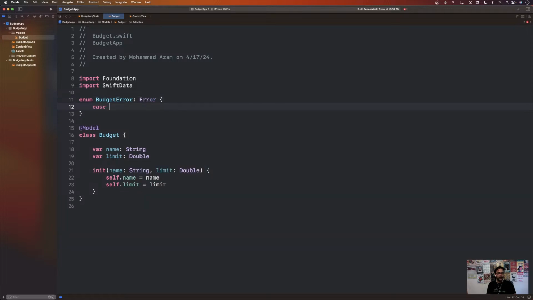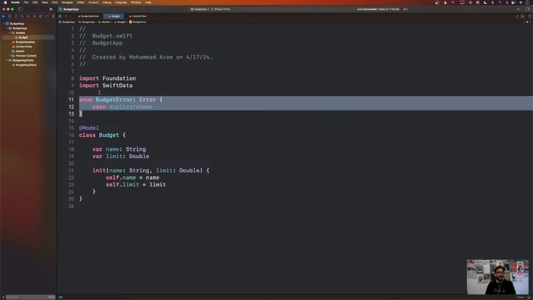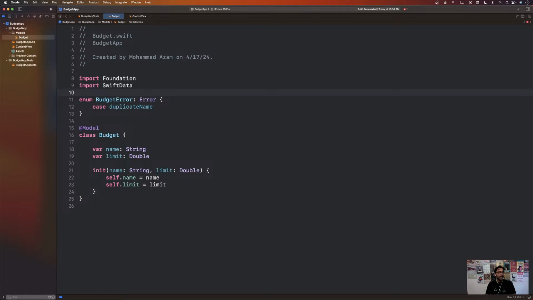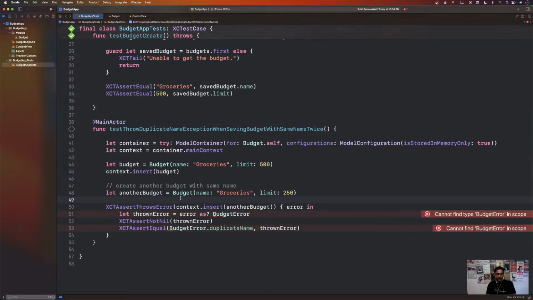And we can go ahead and say over here, duplicate name. All right, so we just create this error. You can create this error in your own file, and that should be okay. I mean, in a different file. Let's go back now. Let's go ahead and build it.